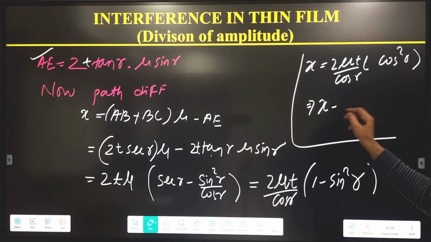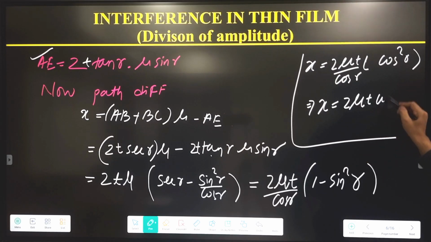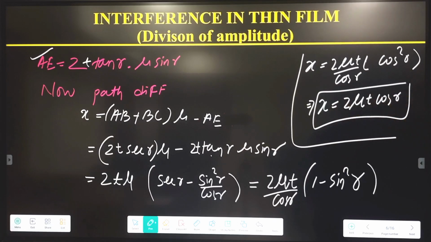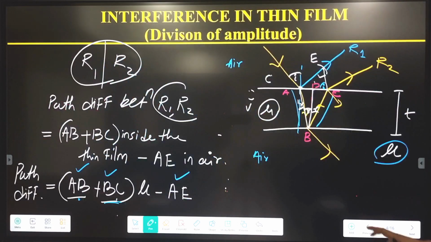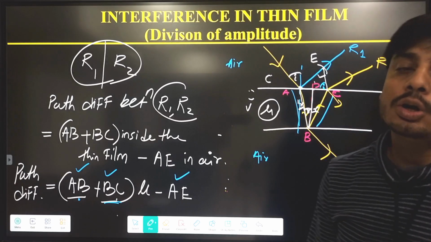So x equal to 2 mu t cos r. This is the path difference between the light R1 and R2. Now our aim is to find out the conditions.